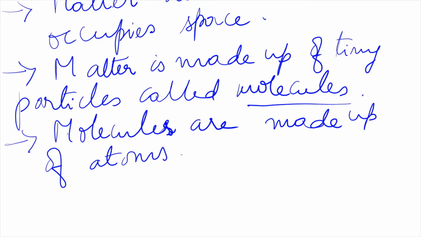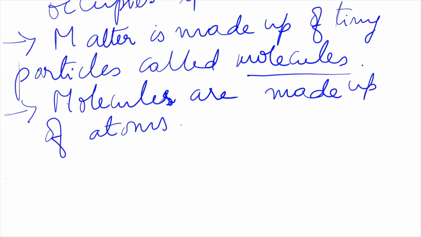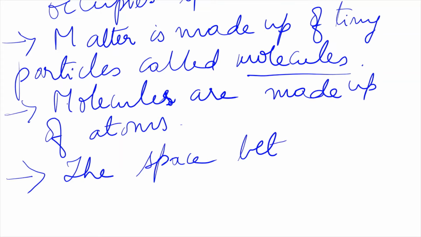Okay. Then now the space between the molecules. The space, these molecules are arranged. Yeah.